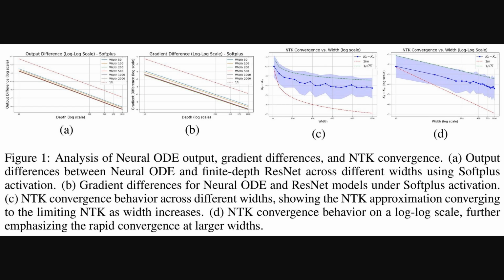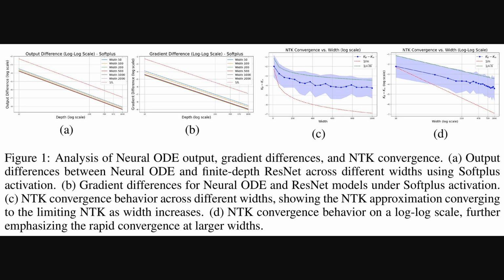Okay, so diving into the first set of results. Figure 1 here provides some numerical validation. Plots A and B show that, using the smooth softplus activation, the differences in output and gradients between the neural ODE and its finite depth ResNet approximation decrease nicely as depth increases, matching that predicted O(L^-1) rate. Then, plots C and D illustrate how the empirical neural tangent kernel converges rapidly to its theoretical limit